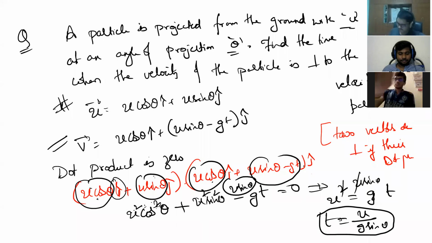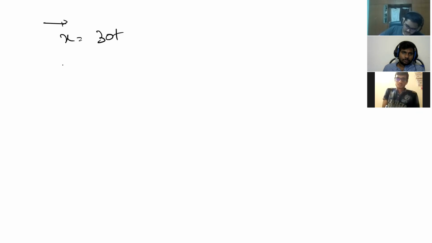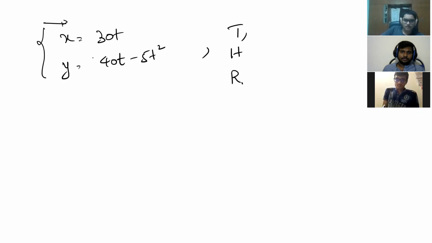Shall I go ahead? In a projectile motion of a particle, its x coordinate and y coordinate are given in this way. Find time of flight, maximum height and range. Got it? X coordinate is given like this, y coordinate is given like this.